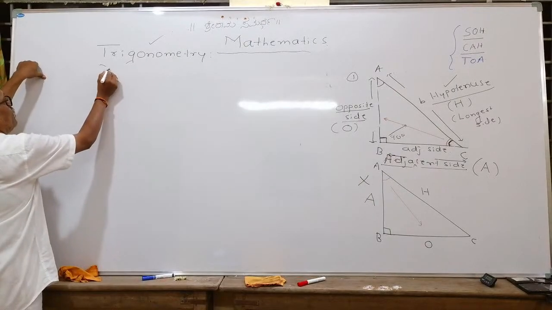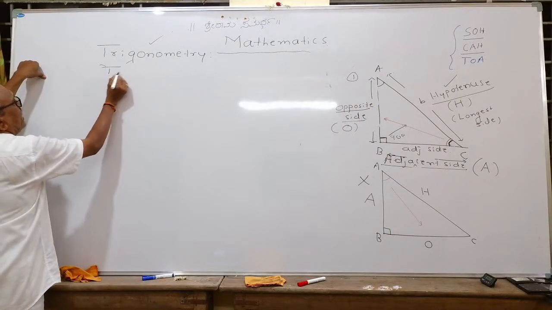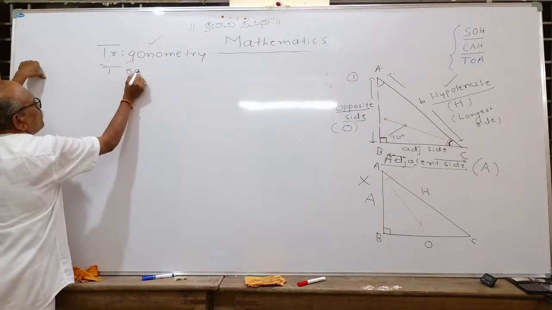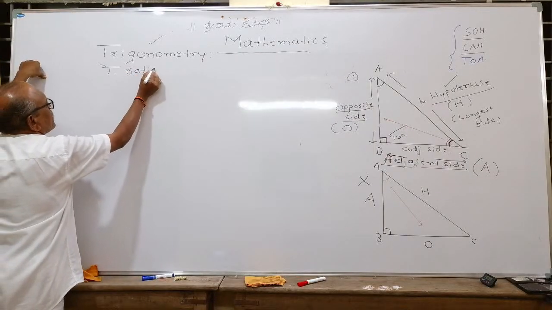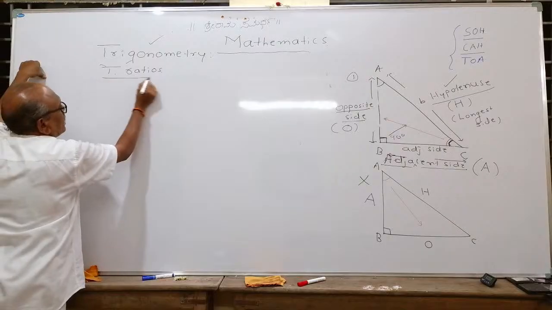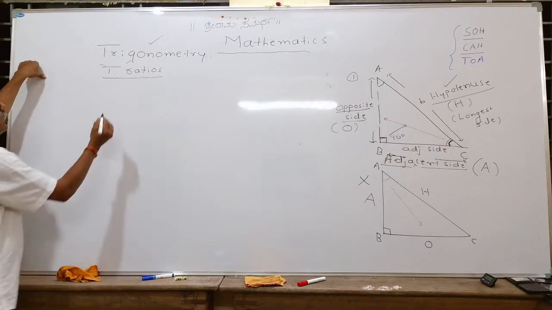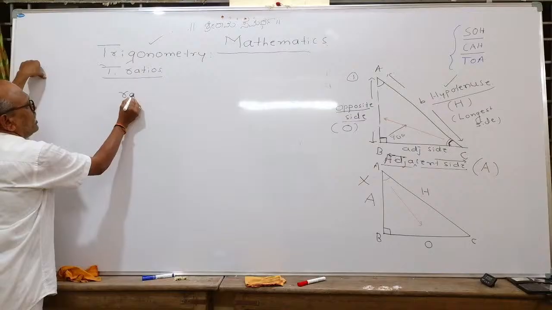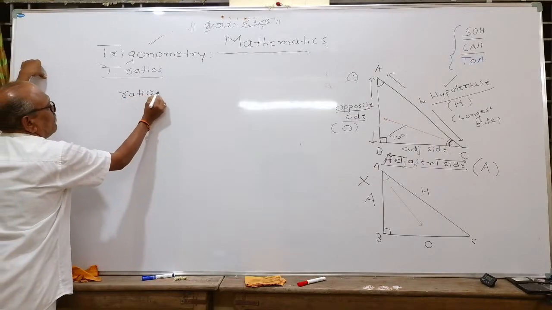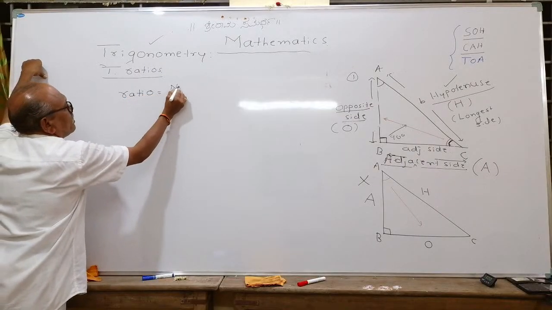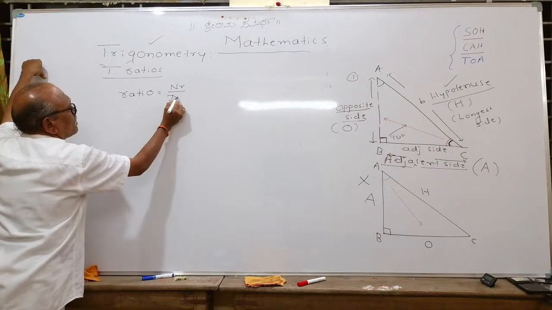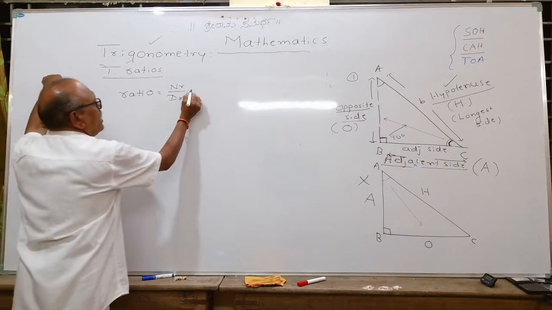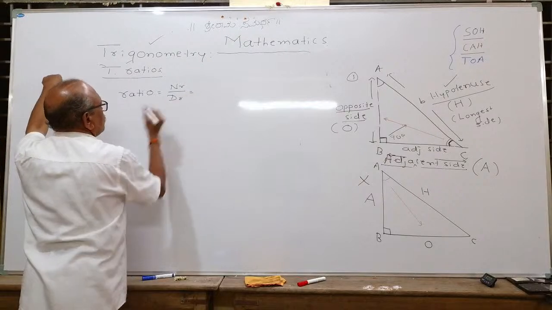We are going to define what a trigonometric ratio is. In short, henceforth we'll write trigonometric ratios as T ratios. Ratio means a fraction, and a fraction has a numerator and a denominator.